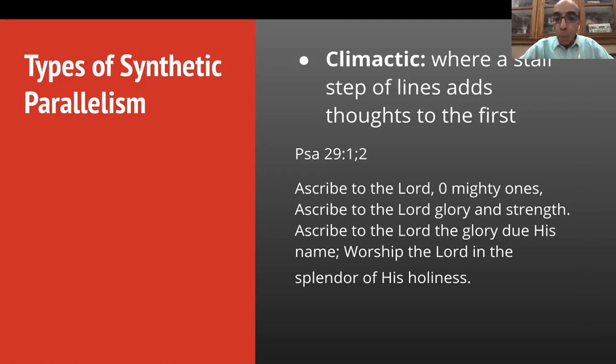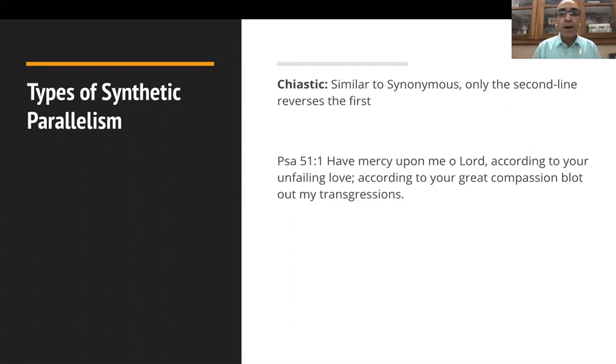So worship is the basic idea. Worship is the climax. But in worship, you're ascribing to the Lord, you're ascribing glory and strength and the glory due to his name. So you're lifting God up, you're exalting the Lord. And in this, you're bringing worship to God. So that's climactic. Okay, we're still talking about different types of synthetic parallelism. Next one is chiastic. This is similar to the synonymous one, but only that the second line reverses the first. Okay, so this is kind of a reversal of the first line.